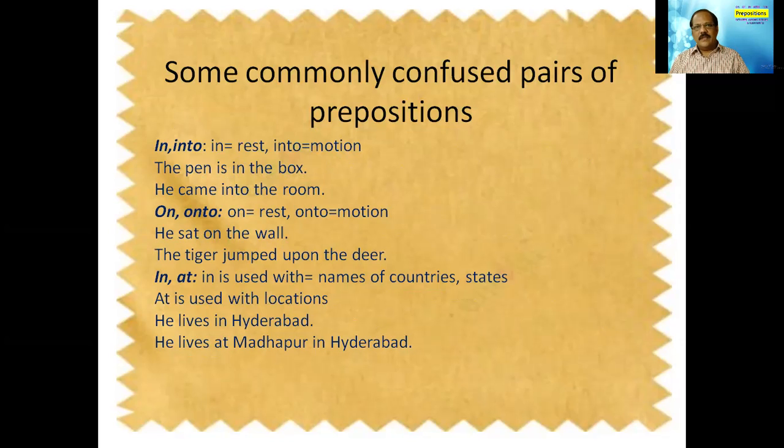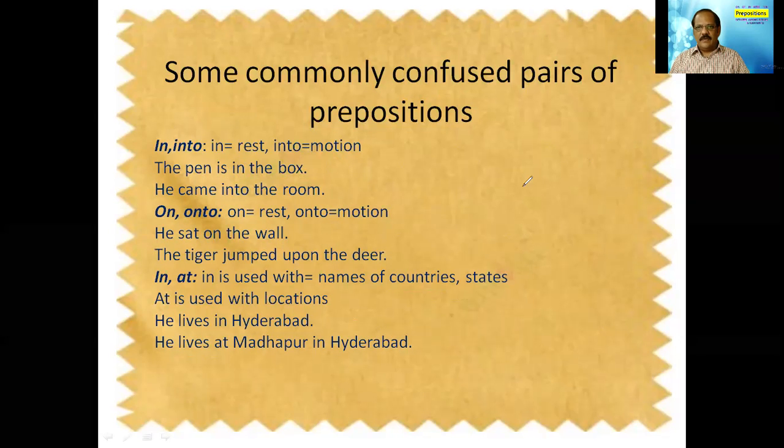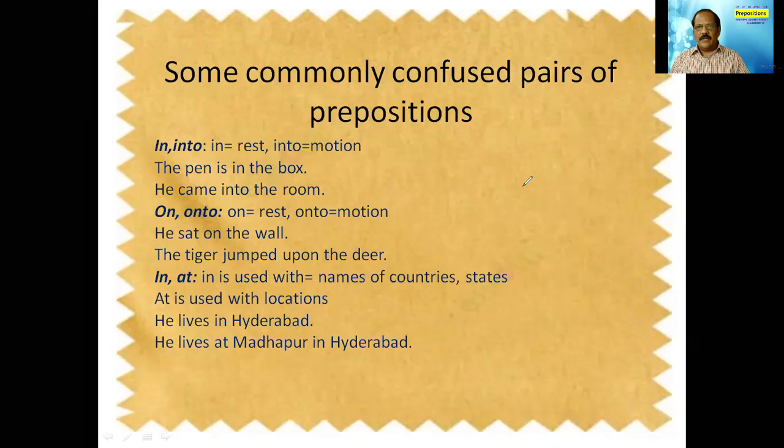So when it is in the rest, we use in. And he came into the room. When you say he came into the room, that means there is a motion that you can see. For example, he came into the room. So what he did, he entered into the room. That means he came into the room. So here there will be an action. So there is an action you can see into, isn't it?